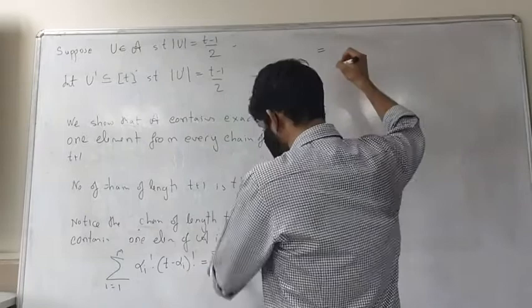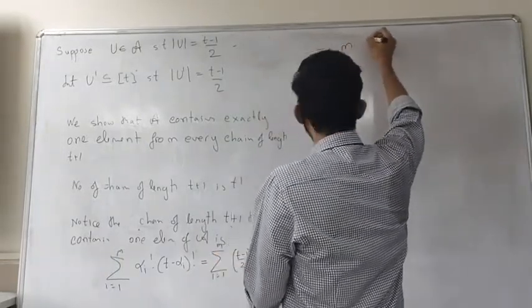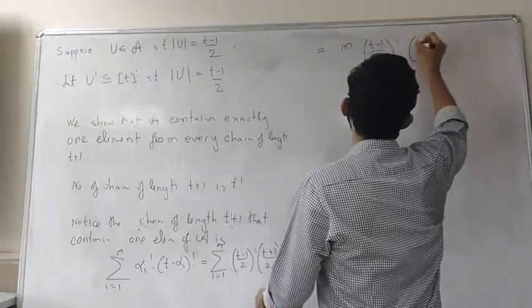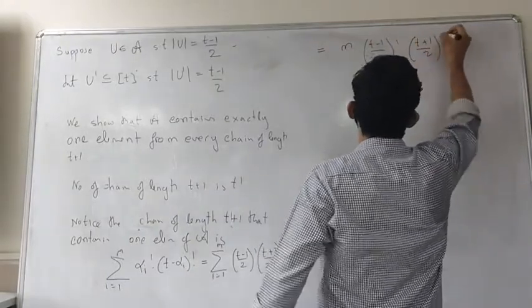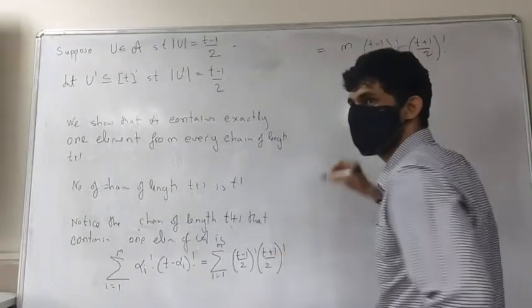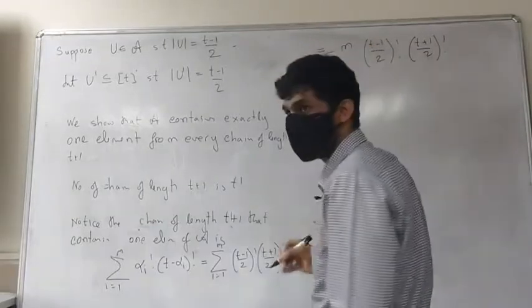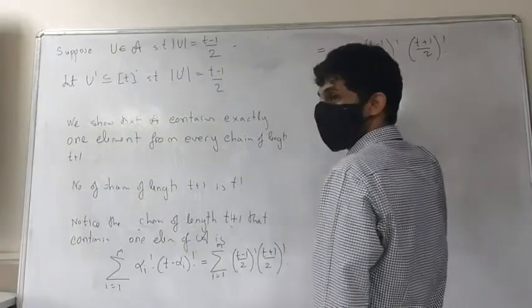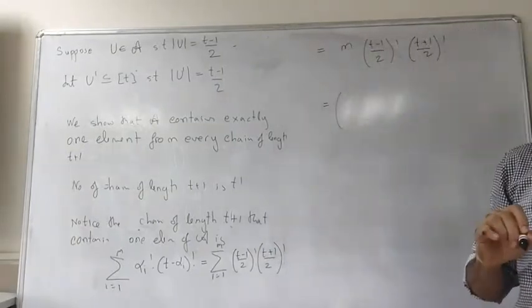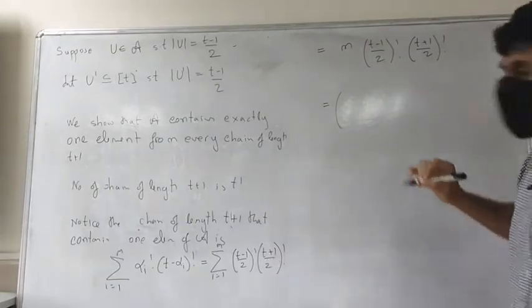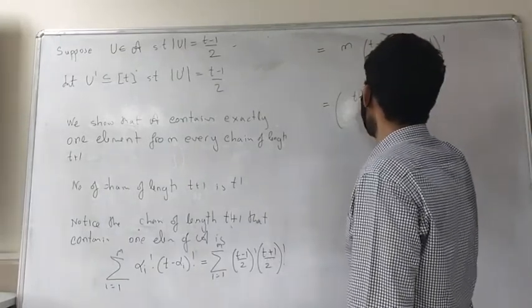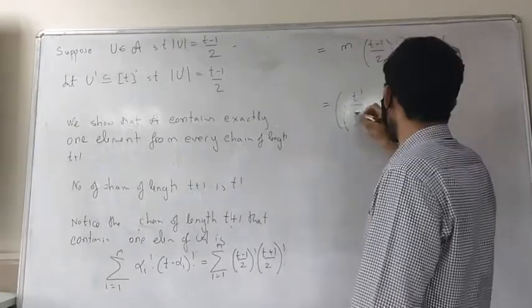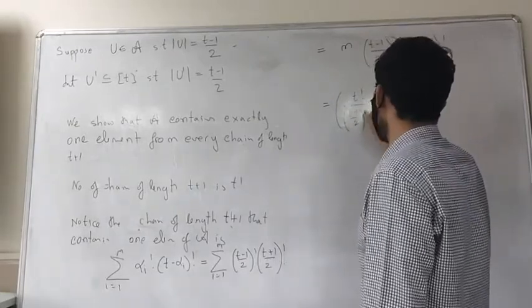This would be m times ((t minus 1)/2)! into ((t plus 1)/2)!. But what is this m? What is m? It is t choose t by 2, or in other words, t factorial divided by ((t minus 1)/2)! into ((t plus 1)/2)!.